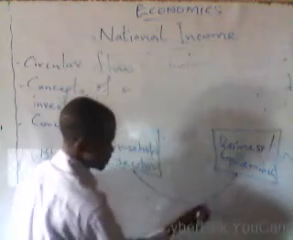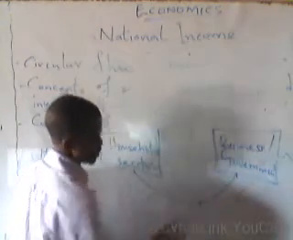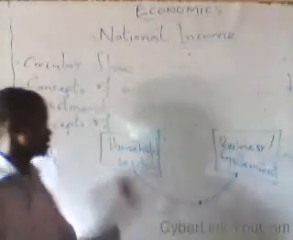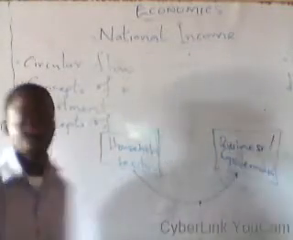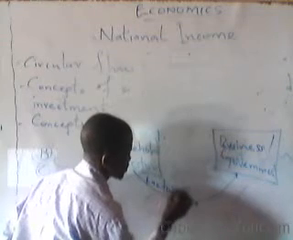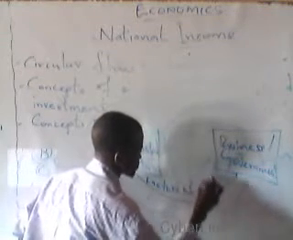So look at the direction of the arrow indicating the movement of the resources from the household sector to the business firm. So we have factors of production.